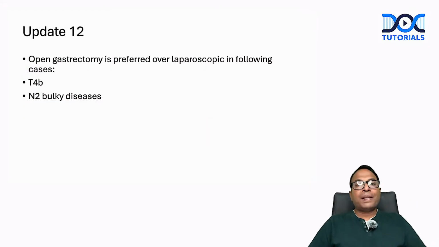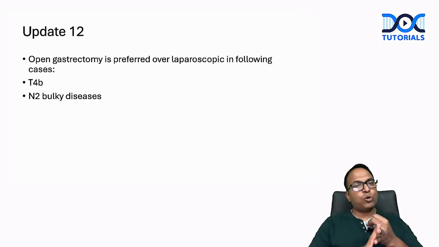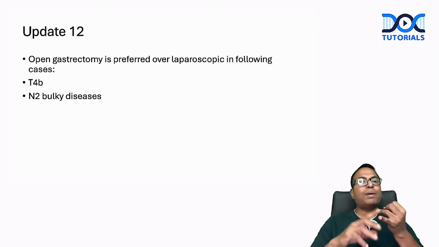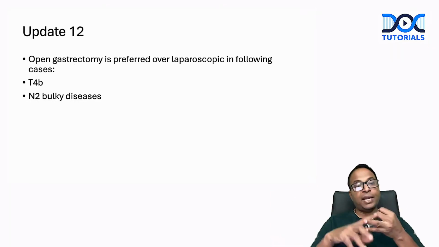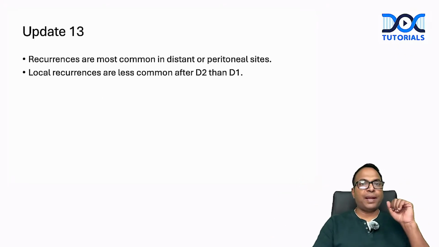Open gastrectomy is preferred over laparoscopy in the following cases. We used to discuss that laparoscopy or open, anything can be done. But in this update, there is a clear concept. Don't do laparoscopy for T4b and N2 bulky disease. For T4b involving adjacent organs and N2 bulky disease, go for open gastrectomy. Okay, that is a very important update.